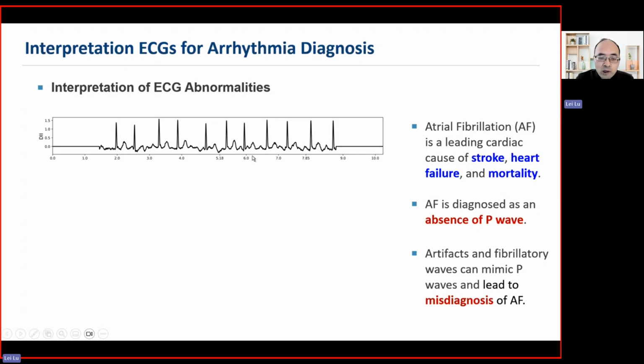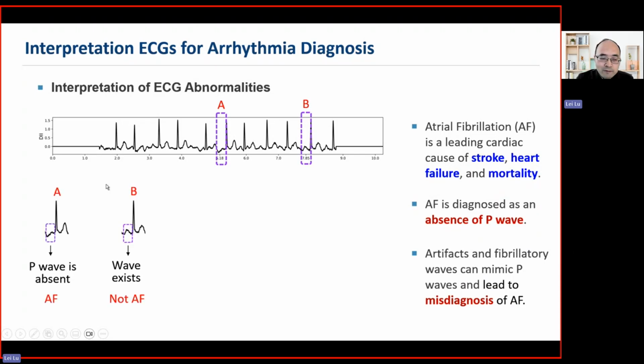So now if we look at this ECG test, at the segments A and B, for example, if we look at A here, the P wave is absent, so this most likely is AF. But when we look at here, this is a P wave, so this is not AF. That really makes people confused, because for this same ECG test, this is just a 10-second duration.